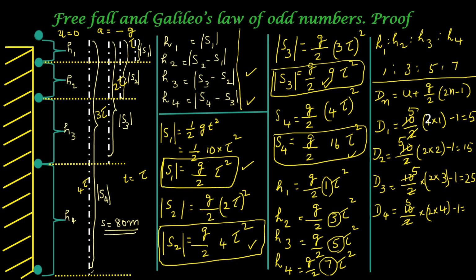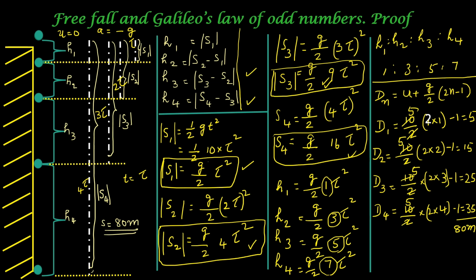So 7 into 5 becomes 35. So the total distance becomes 5 plus 15 plus 25 plus 35 equal to 80 meters. This is the value that we got initially. That is, total distance travelled S is equal to 80 meters.